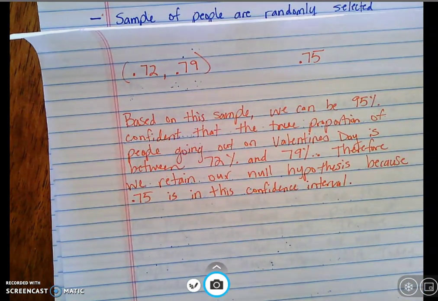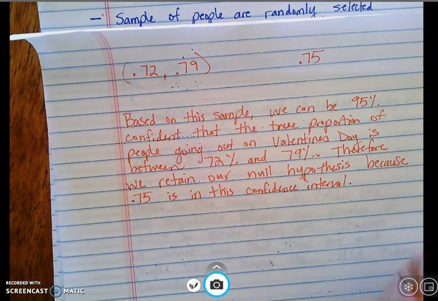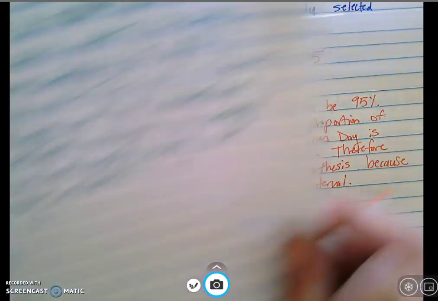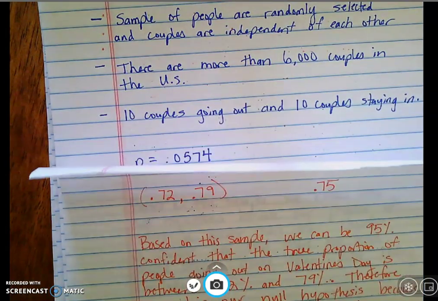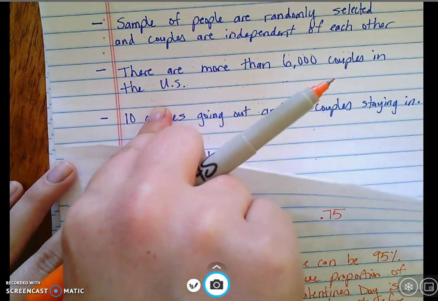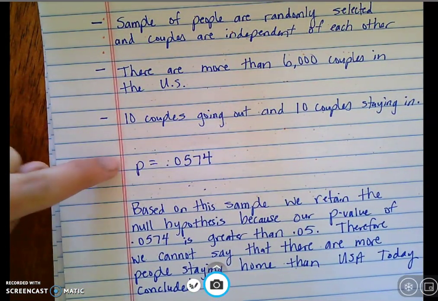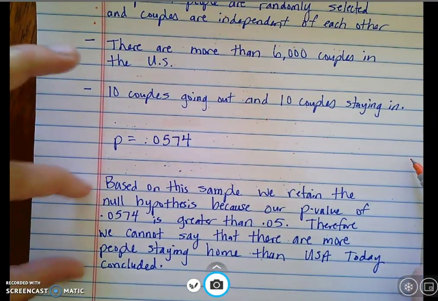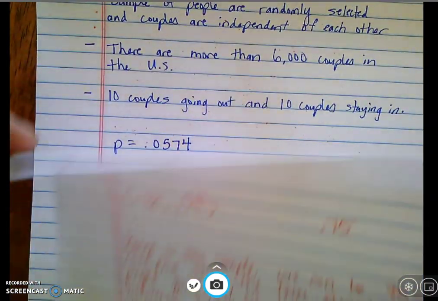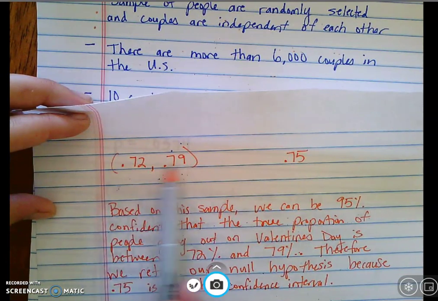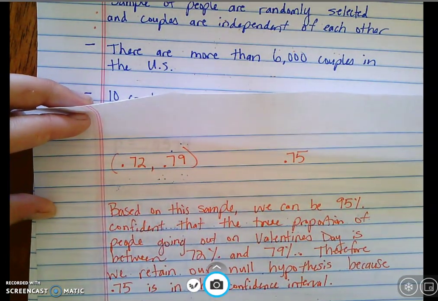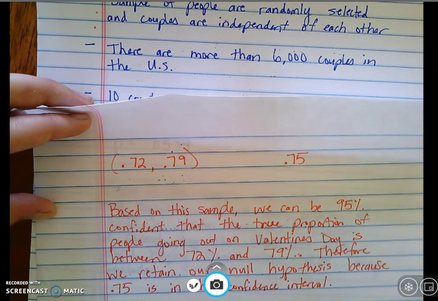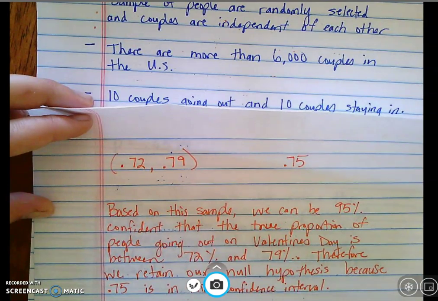So, here's how you would do the second part for this. Like I said, the first two have not changed. My null and alternate are still the same. Here's our problem, null and alternate. My conditions are still the same. But this time, instead of finding a p-value and stating my conclusion with a p-value, I am finding a confidence interval. And because my value fell within that confidence interval, that means that we are failing to reject, so we're retaining the null hypothesis.